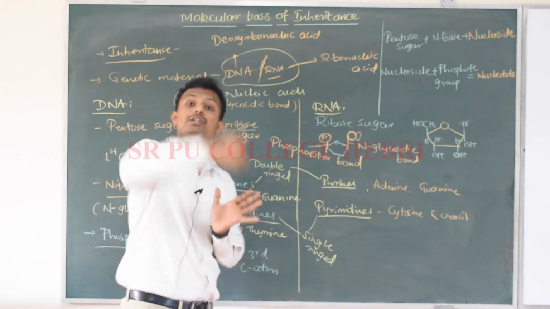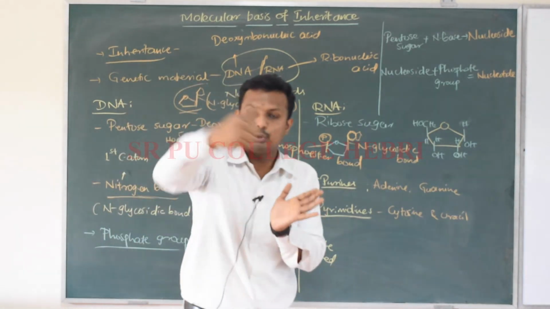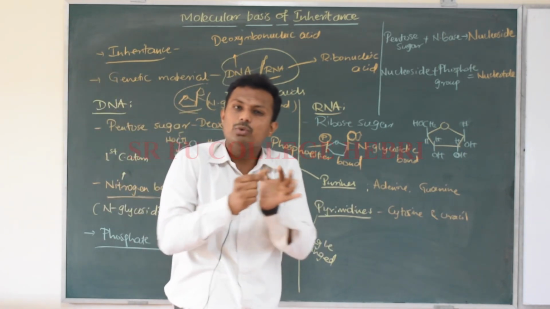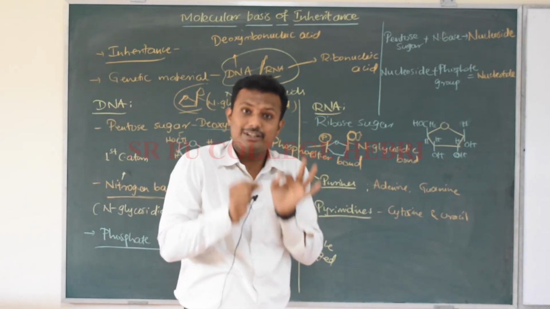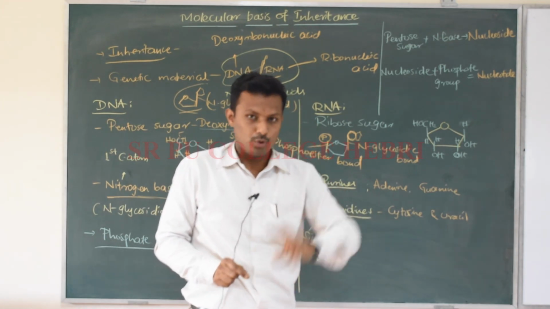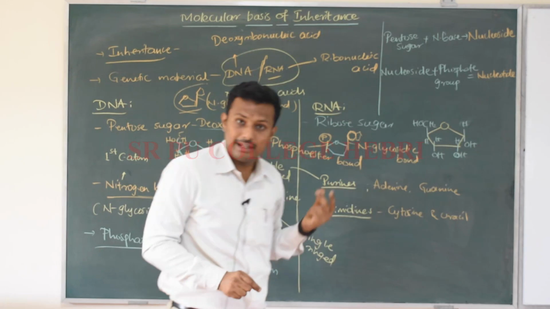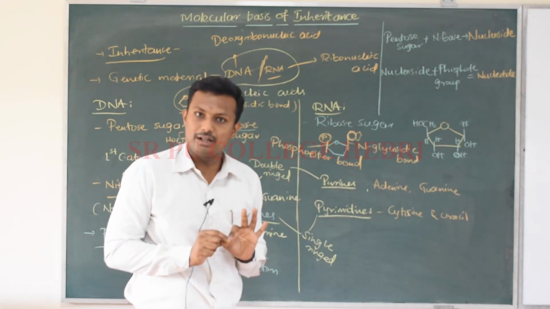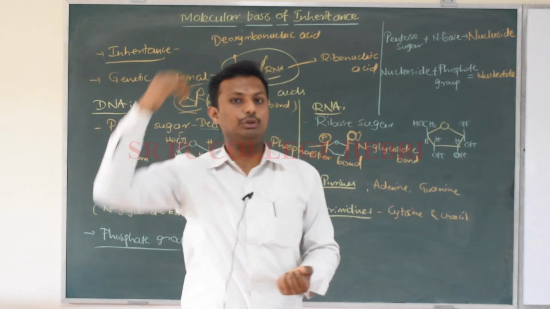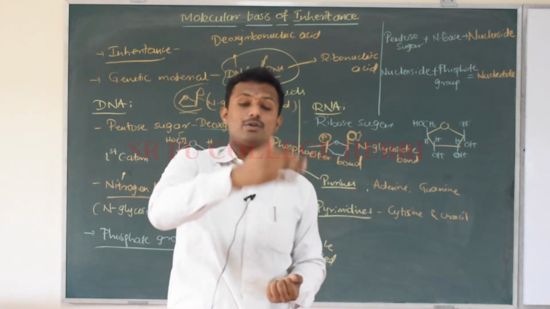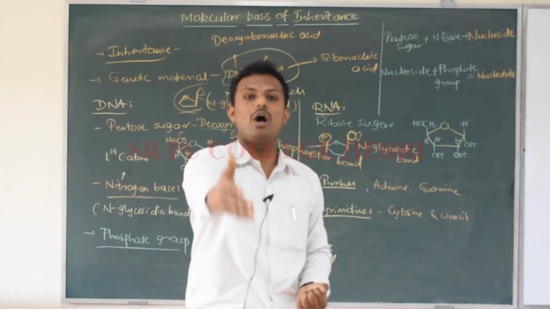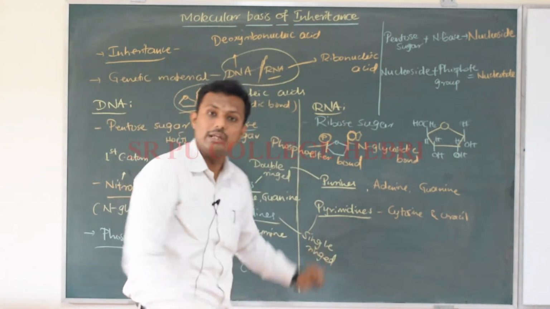So when many nucleotides come together, one after another, all these nucleotides join together with the help of one common phosphate group. So between two nucleotides one common phosphate group will come and it forms a chain of nucleotides, and that chain of nucleotides is also called a polynucleotide chain, which is nothing but a nucleic acid.